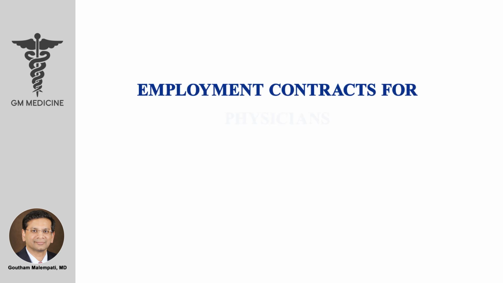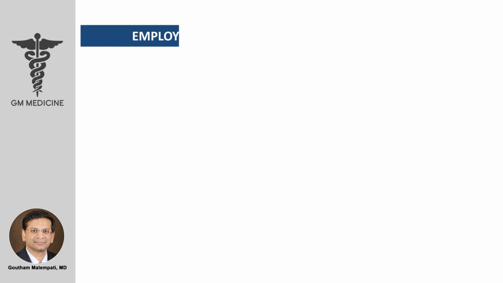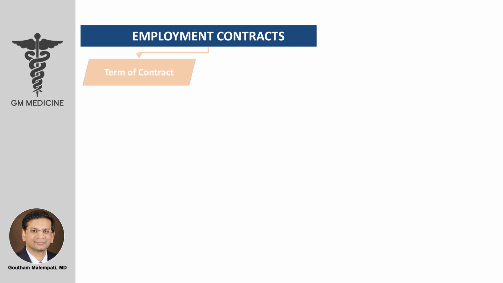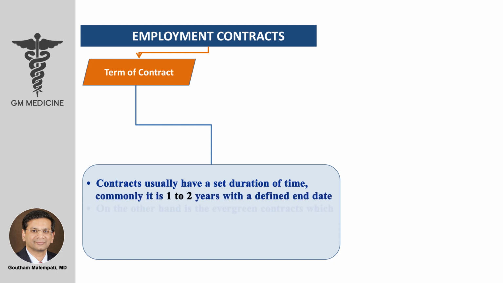Everyone, today I will be talking about employment contracts for physicians and advanced practice providers. There are several elements within the employment contract. To start with is a term of contract. Contracts usually have a set duration of time. Commonly it is 1 to 2 years with a defined end date.